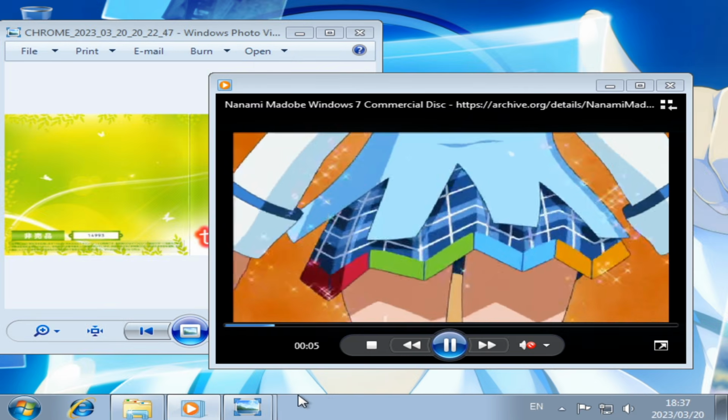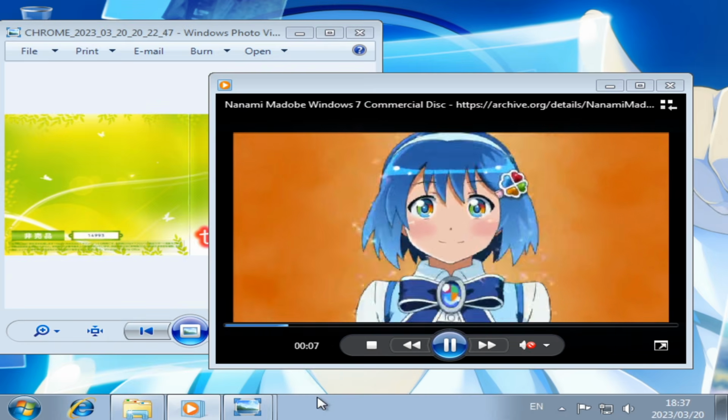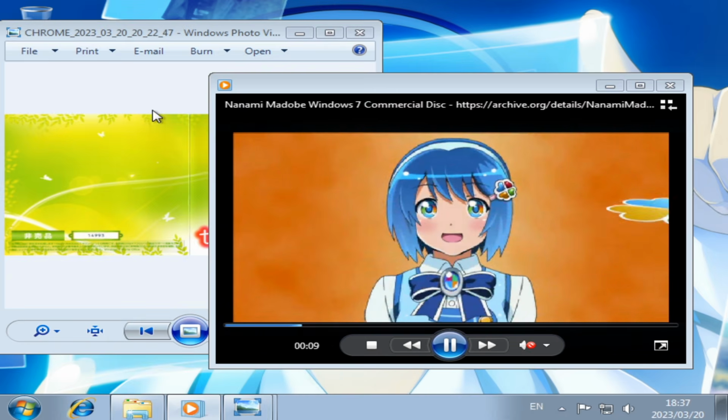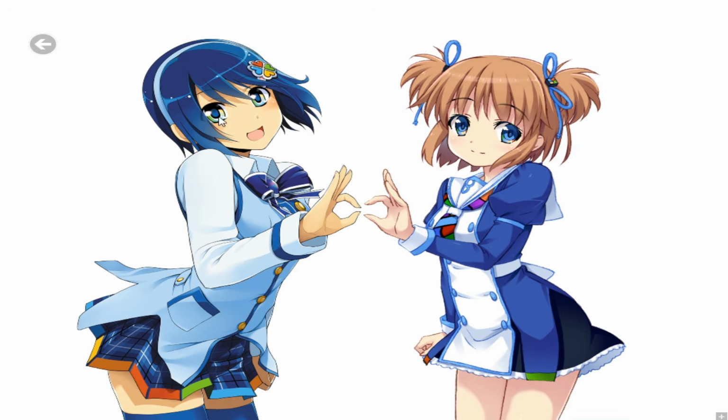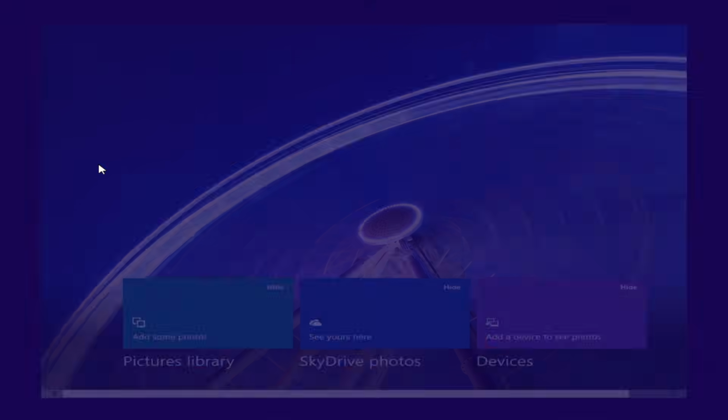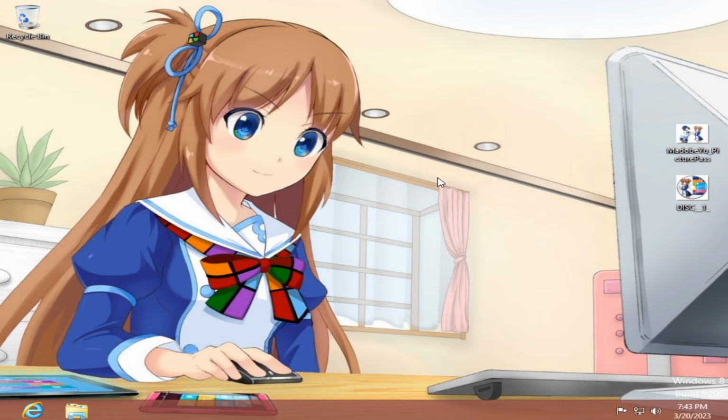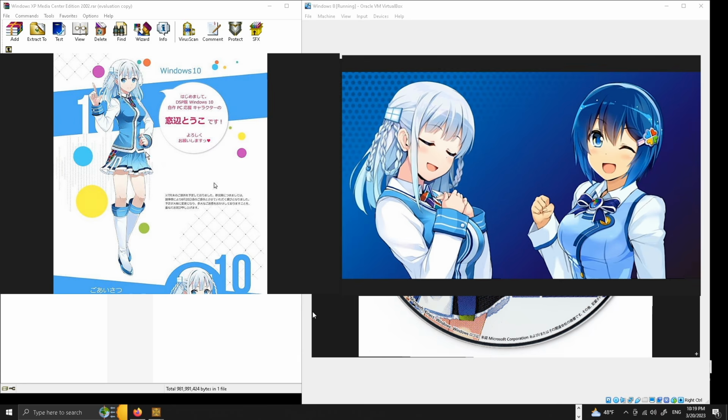A year later, when Windows 7 Ultimate Edition released, a full commercial featuring her as well as a special character song would be released with 77,777 copies made. A similar thing would happen with the release of Windows 8 in 2012, with the characters Yuu and Mio Madobe, with official items being created. Touko Madobe was the character released for Windows 10, and she's quite popular, and also they're all related, but